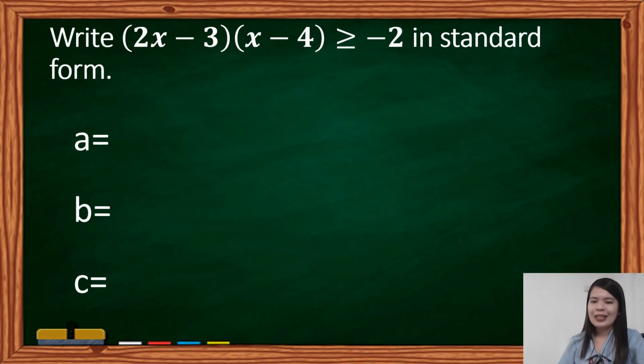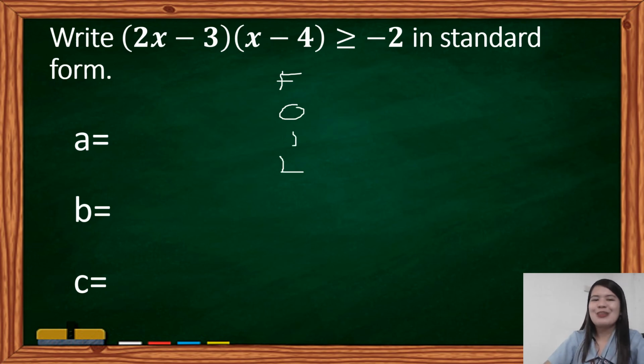Okay, so I think this will be our last example. 2x minus 3 times x minus 4 is greater than or equal to negative 2. We have to write this in our standard form, then we will identify the values of a, b, and c. Let's start. 2x minus 3 times x minus 4. Dun muna tayo mag-focus, class. Paano ulit ang gagamitin natin? Our FOIL method. Huwag magsasawang mag-FOIL method, ha?